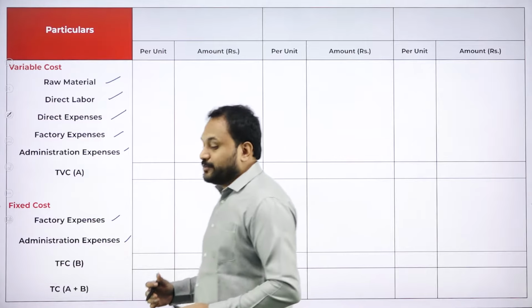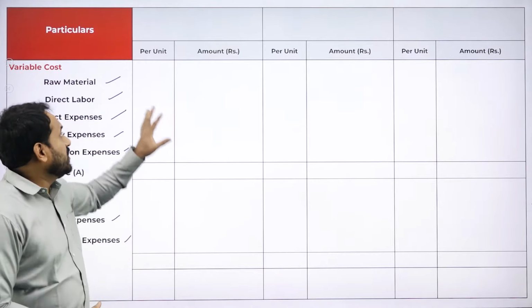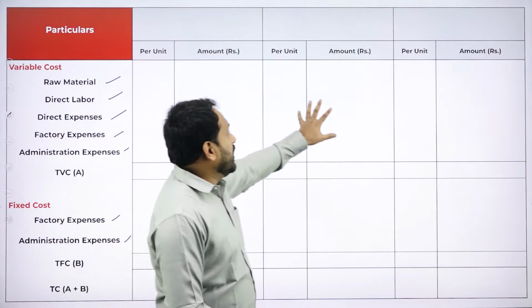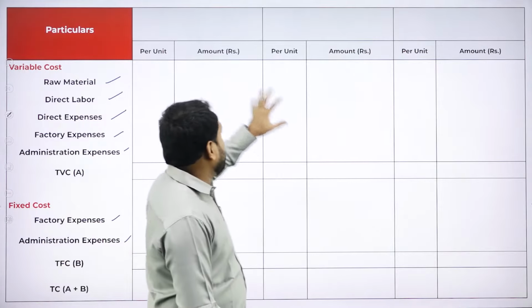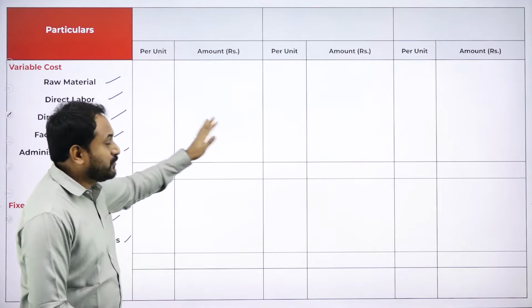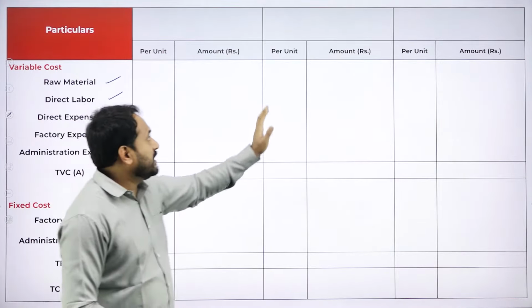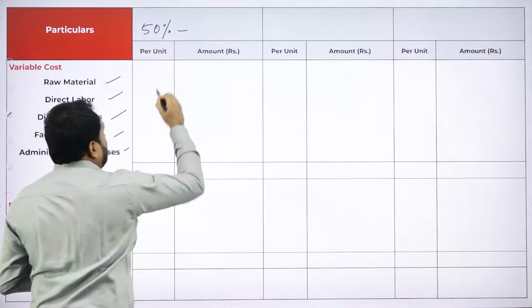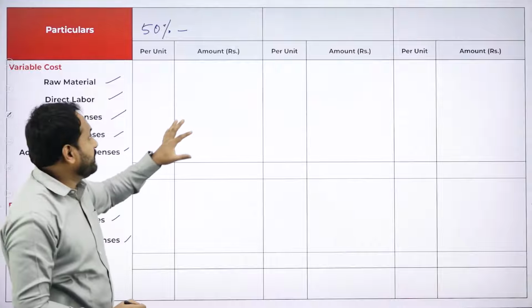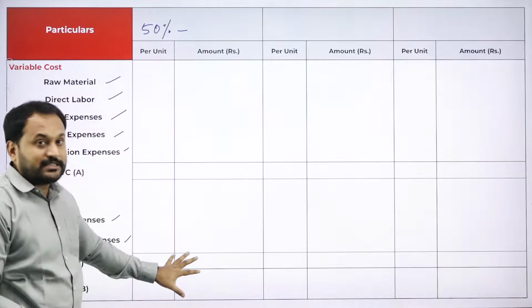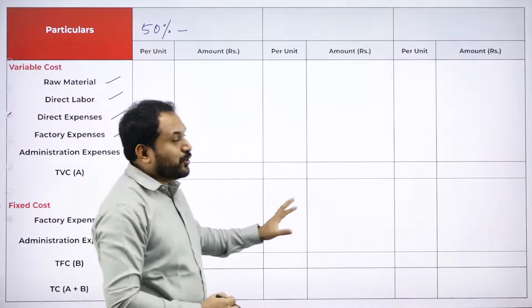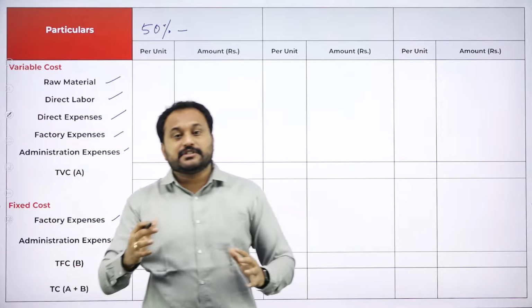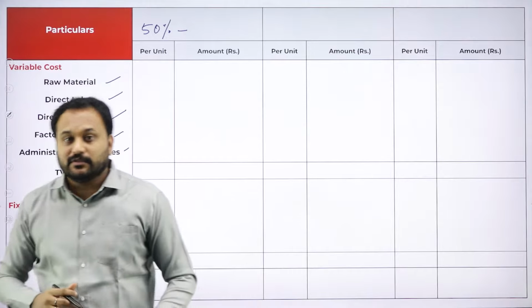Let's write the first one here. We have three main columns here. In those three main columns, we have again two sub-columns, that is per unit and amount. I'll just write it here. The first one is for 50% capacity. That is the question paper. What the question paper is asking, that first thing you are supposed to prepare. And then the two questions they have asked, that is 80% and 100%, we are supposed to calculate.